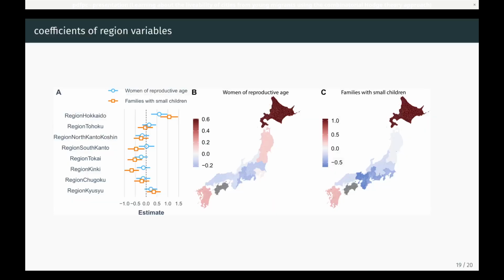This slide shows regional dummy effects. We set the baseline to the Shikoku region. It is the gray region in the right panels. Both groups had positive coefficients for the Hokkaido region, the North Island.